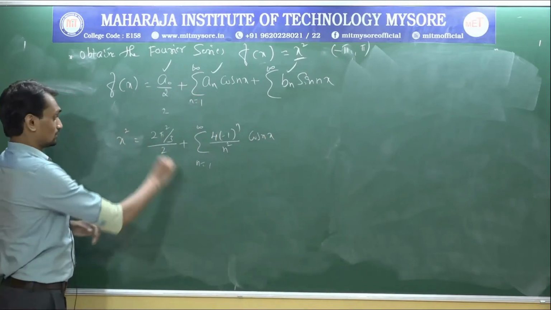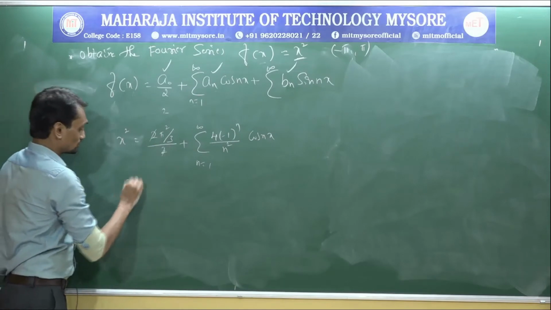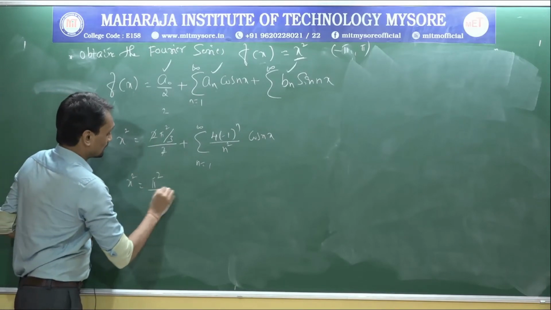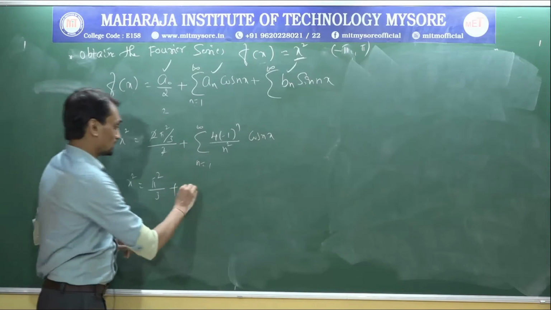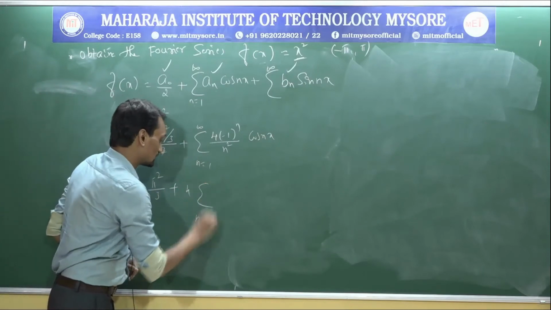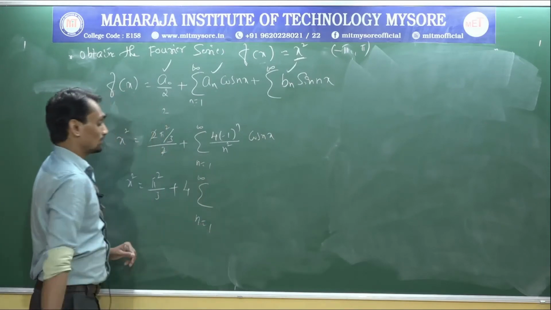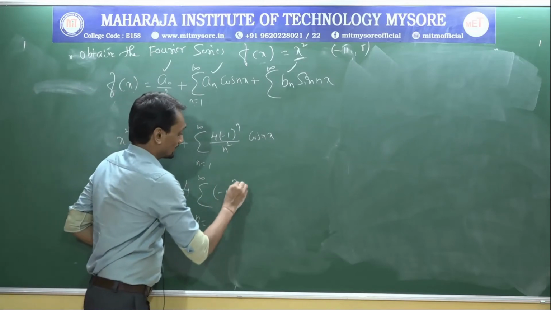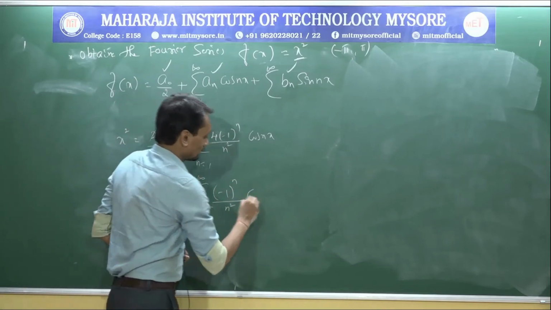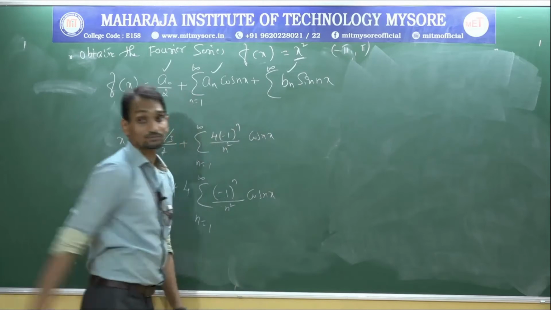Now 2 and 2 cancel. So x square equals pi square by 3 plus 4, which I will take outside, summation n equal to 1 to infinity of minus 1 power n divided by n square into cos nx.